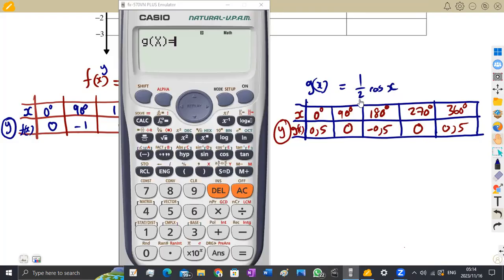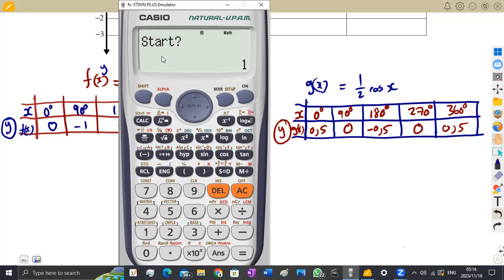But here we also have g of x, and g of x is a half cos x. So it's going to be 1 over 2 cos of x. We're going to do the same thing. Alpha, we press x here, close the bracket. All right. So there it is going to give you start.